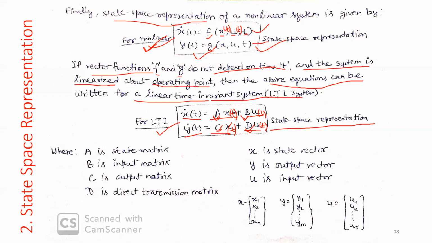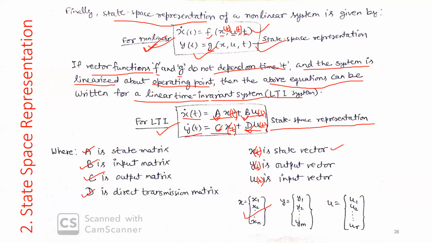Okay. So what is this A matrix? It is the state matrix. B is your input matrix. C is your output matrix. And D is called the direct transmission matrix. x is your state vector. I put x(t) here for more understanding. You can say x(t) is the state vector, y(t) is your output vector, and u is your input vector. So A, B, C, D are matrices and x, y, u are vectors.